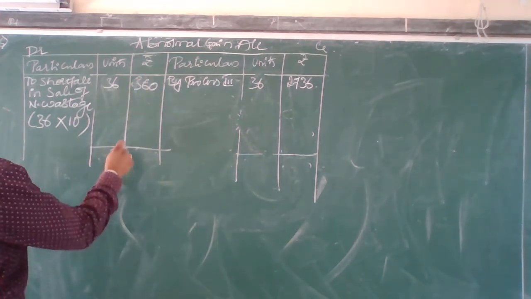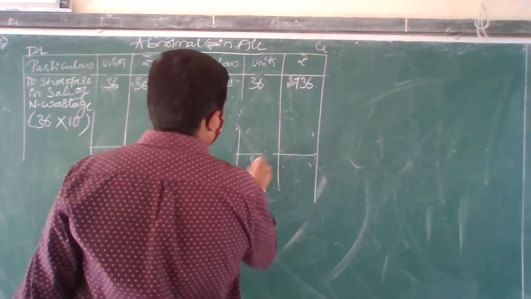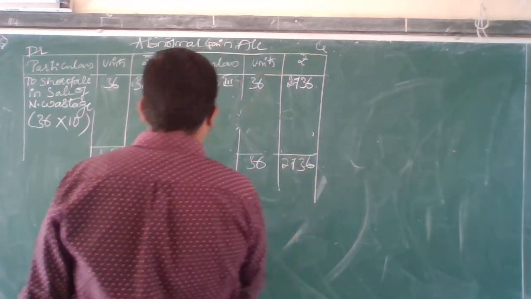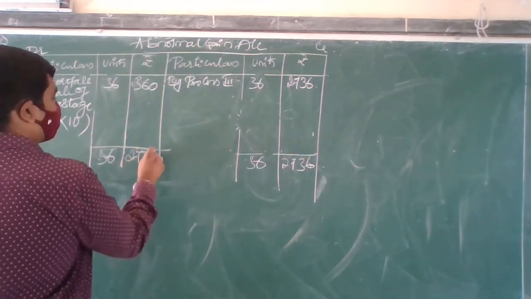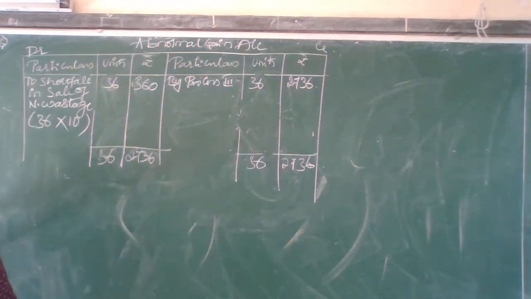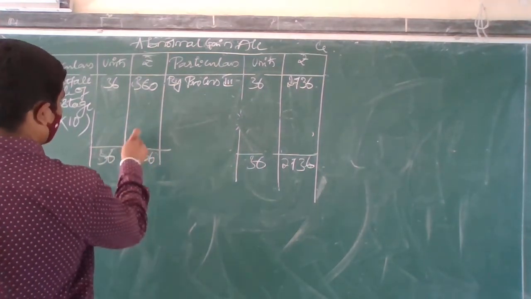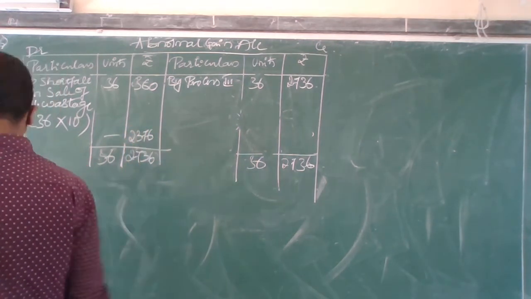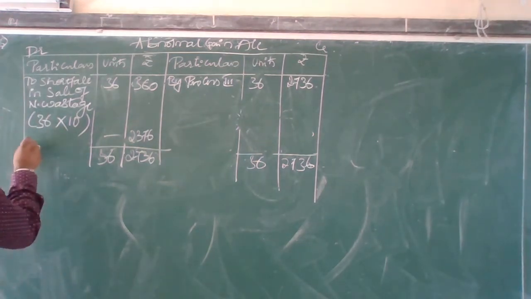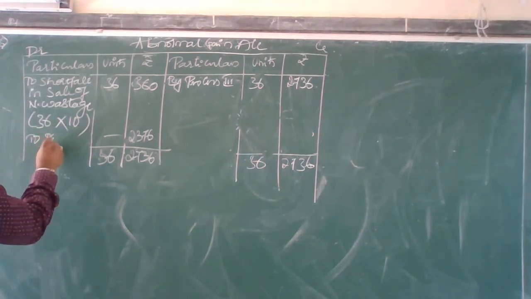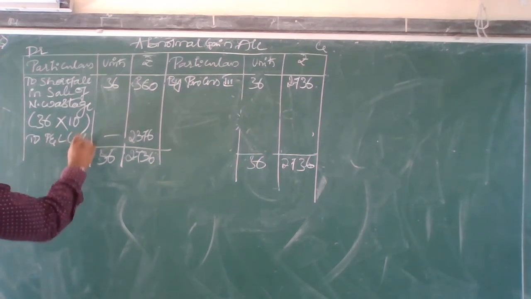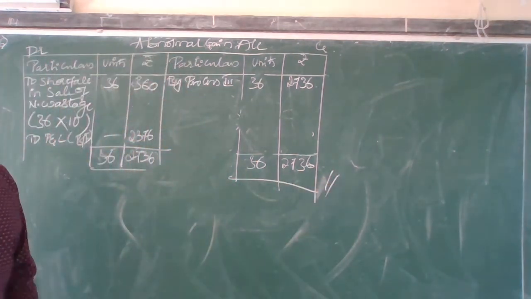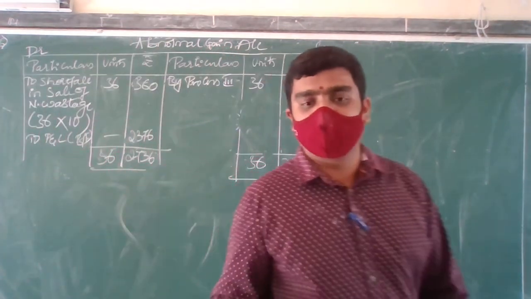Now just see that. Okay, so 36 as it is. But here I have 2736 more. So in the balancing figure, 2736 minus 360, that is 2376. 2376, that is to profit and loss, balancing. Hope it's over with the fifth and sixth problem we have completed. Okay, thank you.